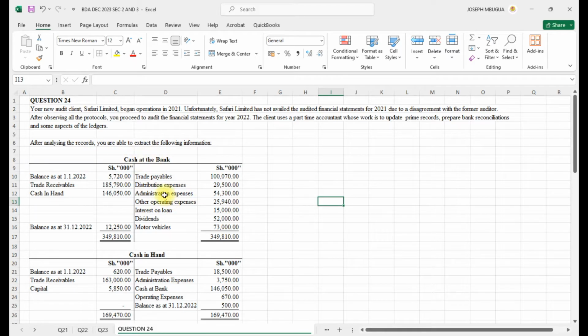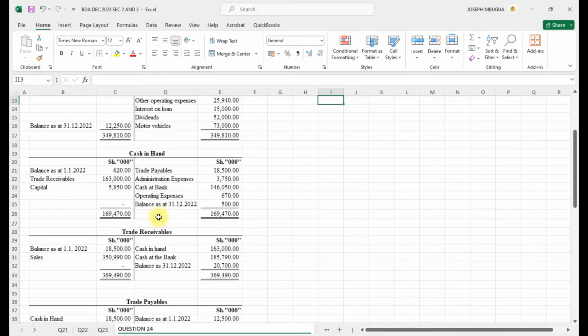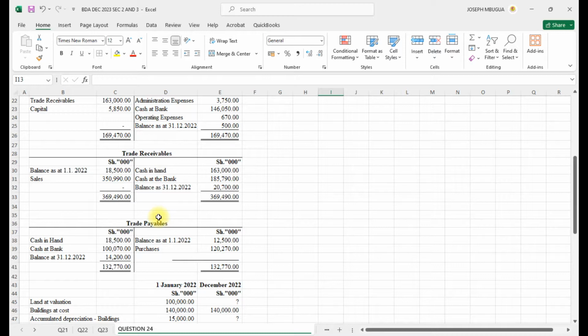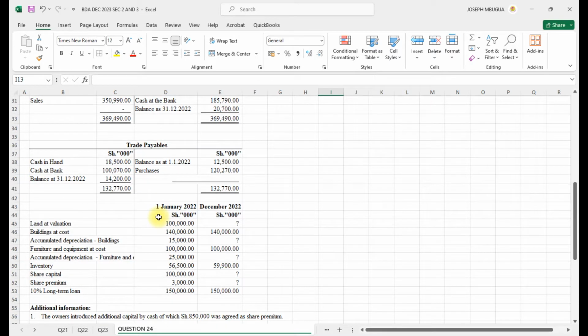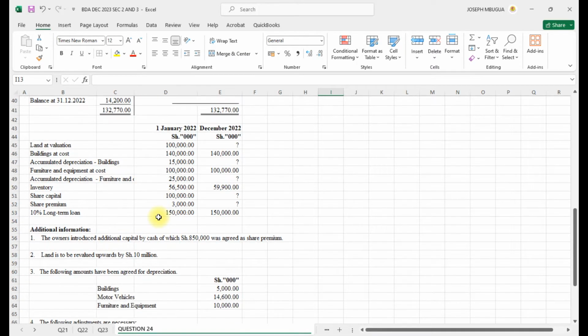So you have the cash book, cash at the bank, then the cash in hand, then you have the trade receivable, the trade payable, and we have the other balances on 1st January and in December 2022. And you are told the owner introduced additional capital by cash of 850, of which 850 was agreed as share premium. Land is to be revalued upward by 10 million.